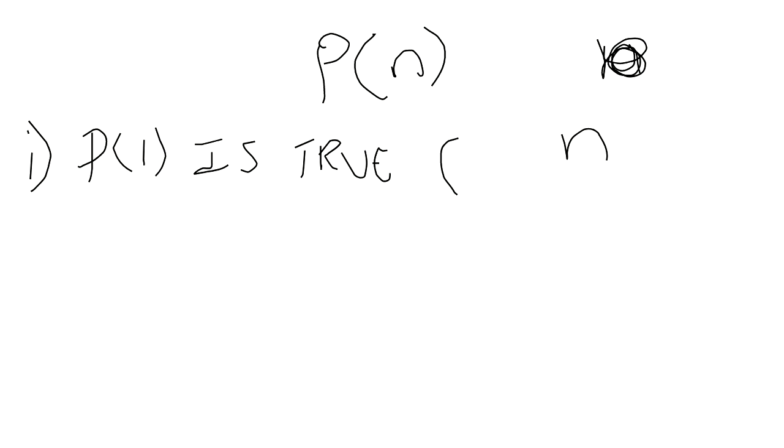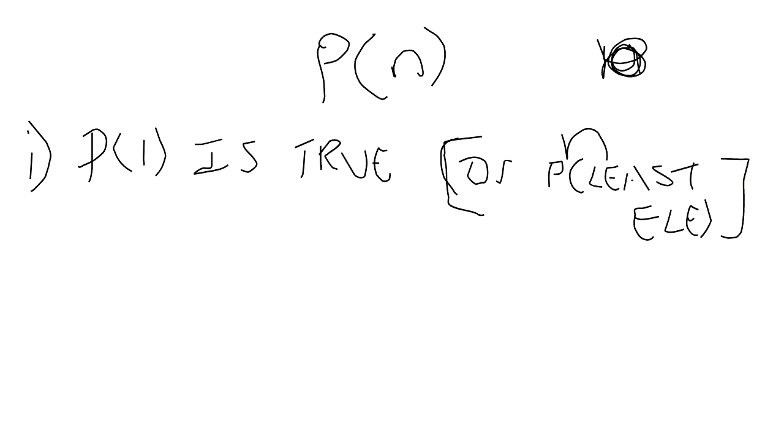or P of the least element. This thing looks so small on the board. So first step, show that P of 1 is true or P of the least element, because the least element doesn't have to be 1. But generally it is 1, but it doesn't have to be. So the first step is to show that P of the least element is true.